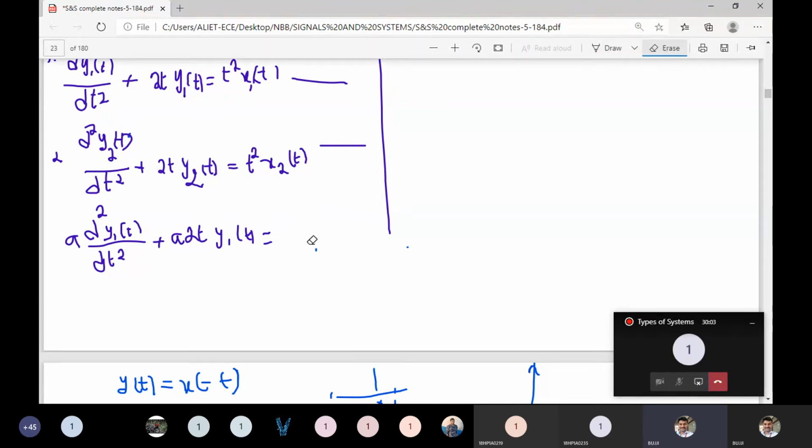This is the first equation, which is added to the second equation.